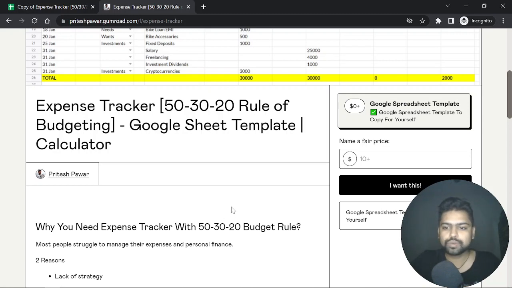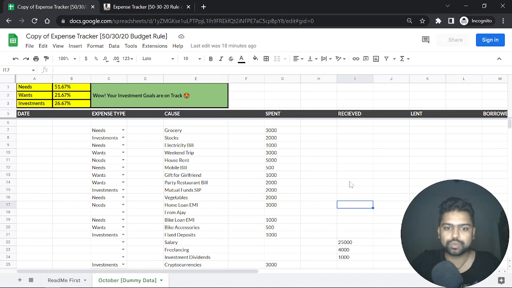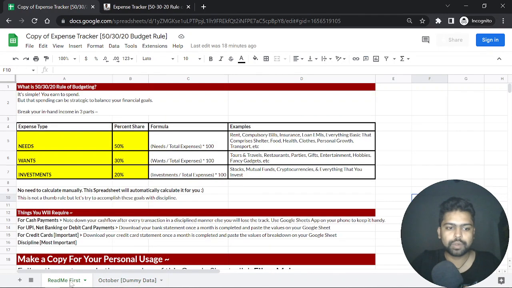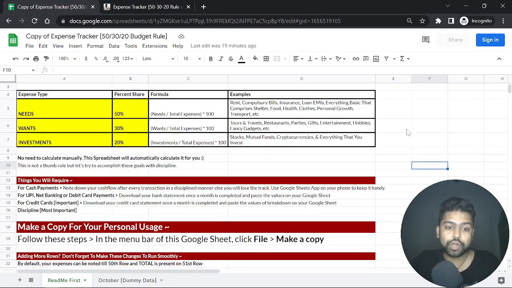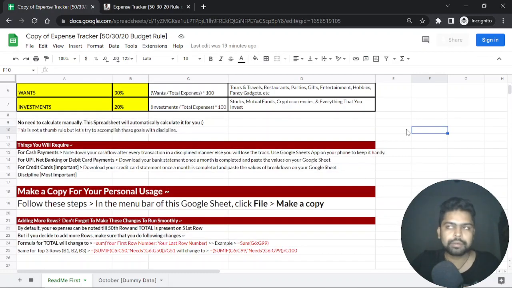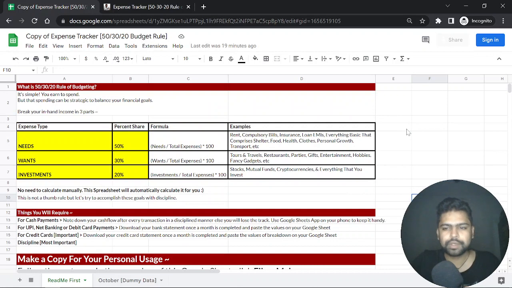So once you complete the process, you will get a copy of this Google Sheet. This is how it will look like. So just make a copy for yourself, and it will basically tell you what exactly the 50 30 20 rule of budgeting is, then what you need to put where, what exactly things you need to put on the Google Sheet, and many more things like that. It's not too complicated, it's really easy.